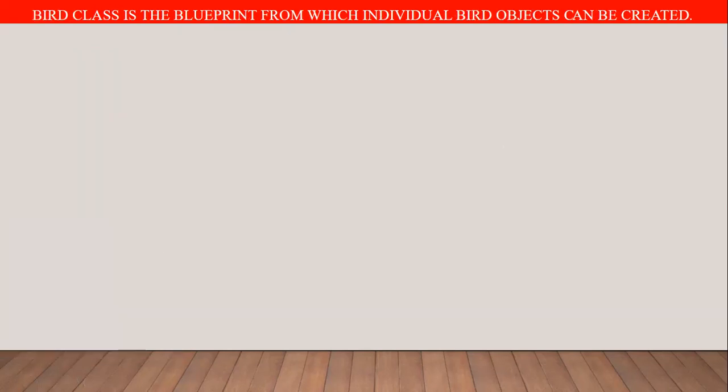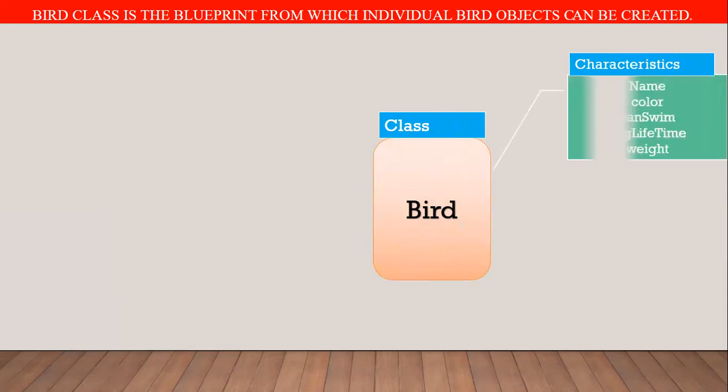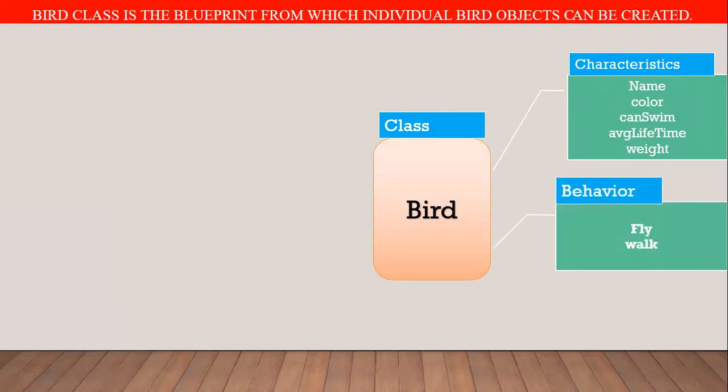Now we define another blueprint for the bird class. Which object is said to be bird type? Let's define the blueprint for bird. If any object is bird type, it has these characteristics: name, color, can swim, average lifetime, and weight. Bird type objects can have these characteristics. Now, a bird has this behavior: fly and walk.